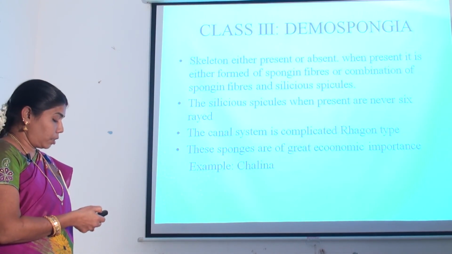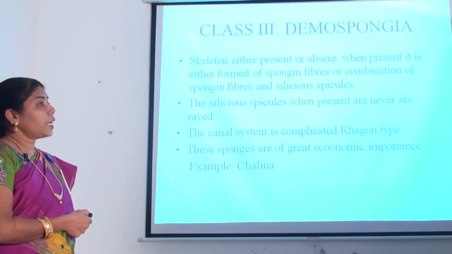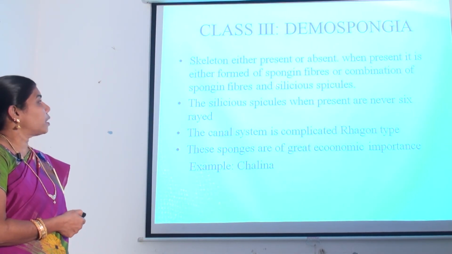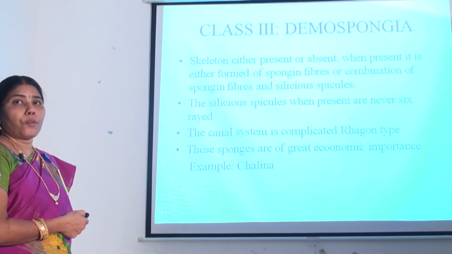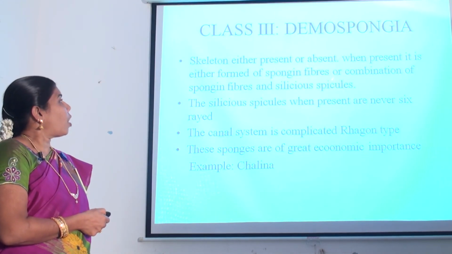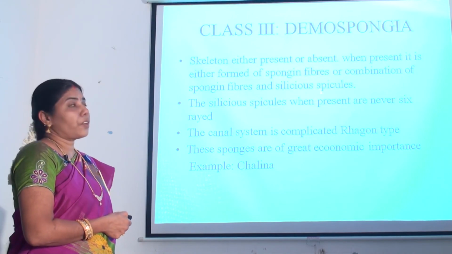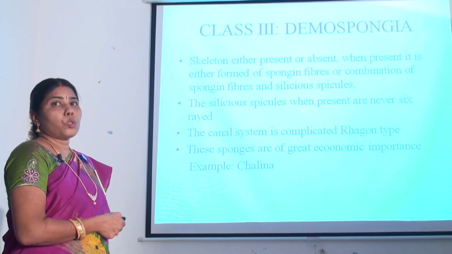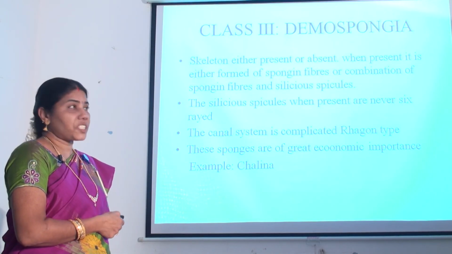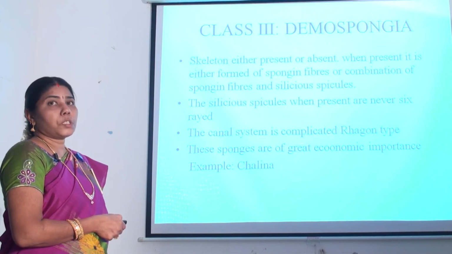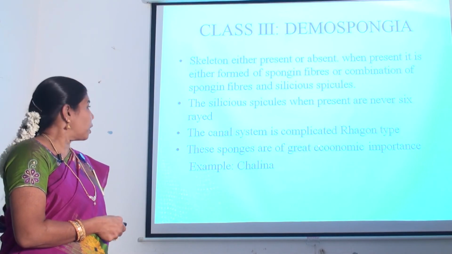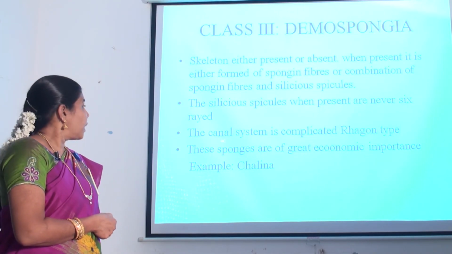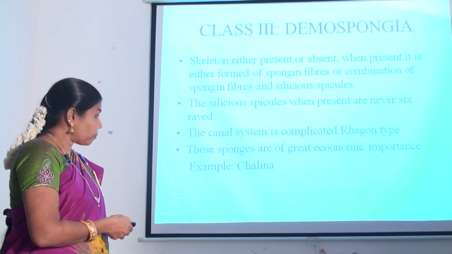Next, third class is Demospongiae. Skeleton either present or absent. When present, it is either in the form of spongin fibers or a combination of spongin fibers and siliceous spicules. The siliceous spicules when present are never 6-rayed. The canal system is complicated, that is Rhagon type. These sponges are of great economic importance. Example, Chalina.